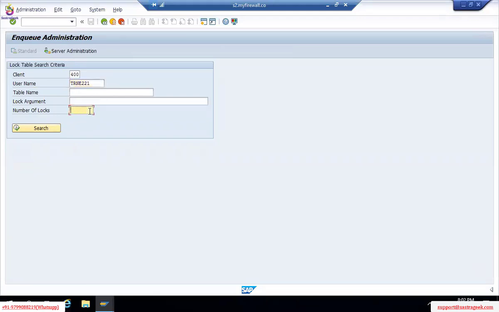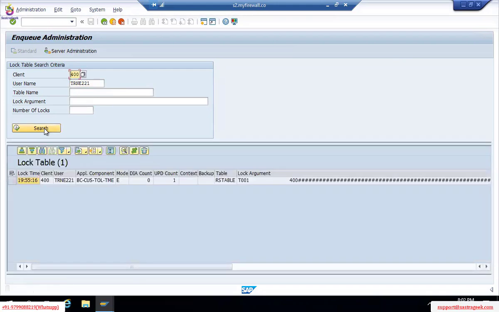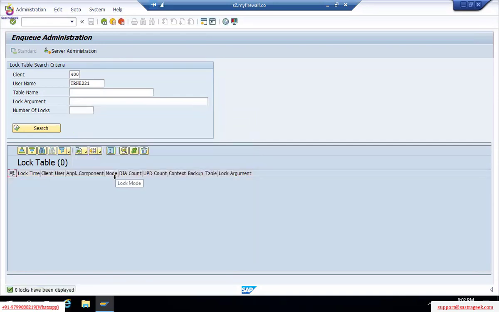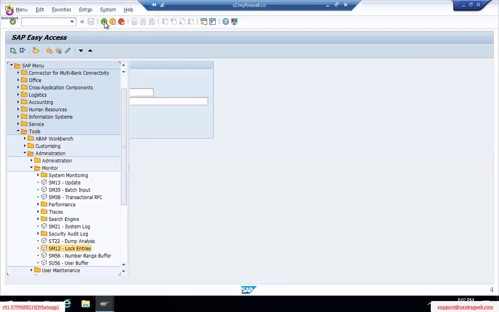Remove the number of locks and all, and just click on the search option. The moment you click search, the entries appear in this table. So I'm selecting that line item, or you can select all if you have multiple at one go. Then choose the delete option, and the lock entries will get deleted. Actually, this should not be done. Wait for 2 to 3 minutes, but for now we cannot wait, so we can delete in this way.